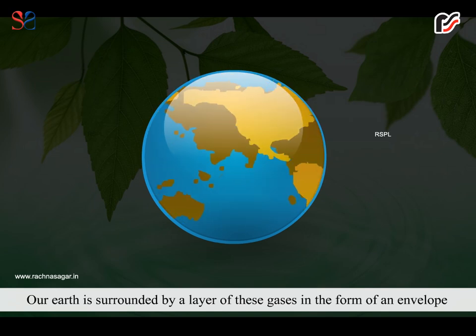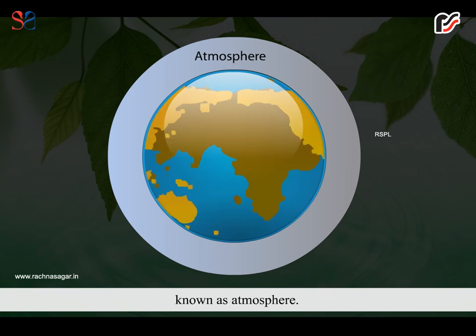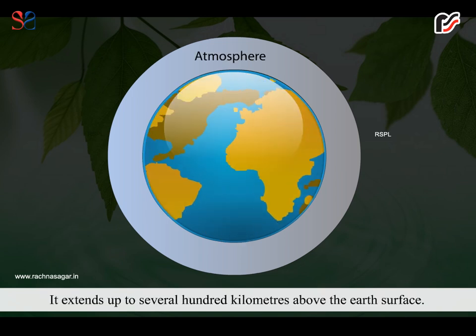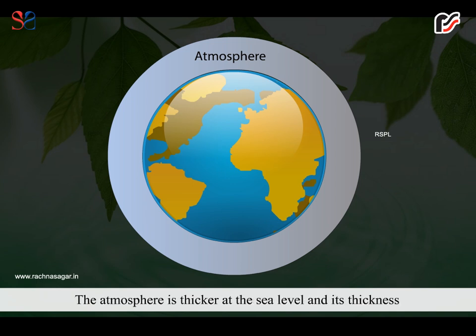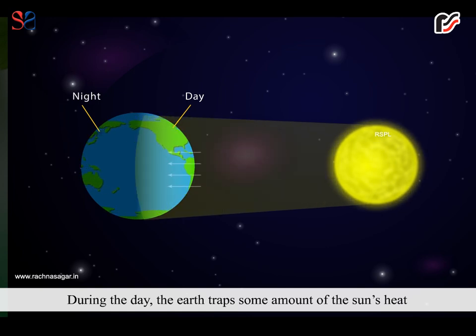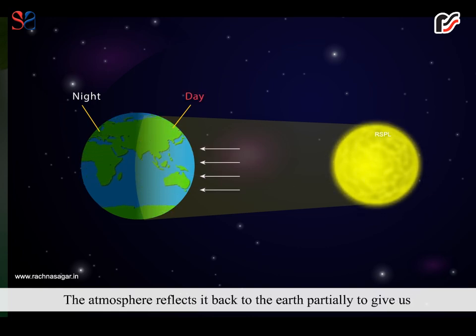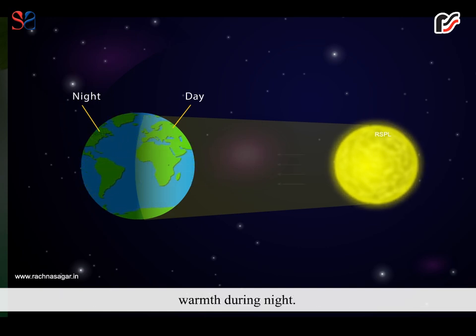Our earth is surrounded by a layer of these gases in the form of an envelope known as atmosphere. It extends up to several hundred kilometers above the earth's surface. The atmosphere is thicker at the sea level and its thickness decreases with the increase of height. During the day, the earth traps some amount of sun's heat and reflects a large amount of heat back to the atmosphere. The atmosphere reflects it back to the earth partially to give us warmth during night.